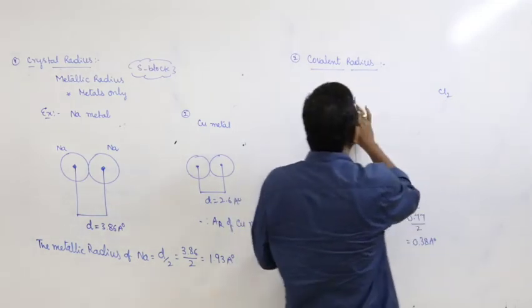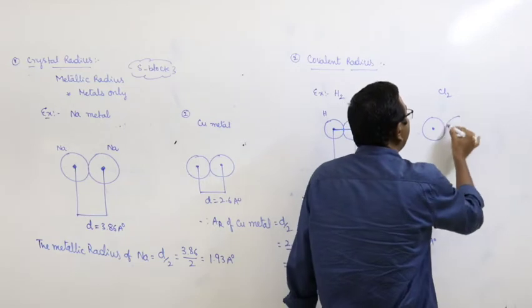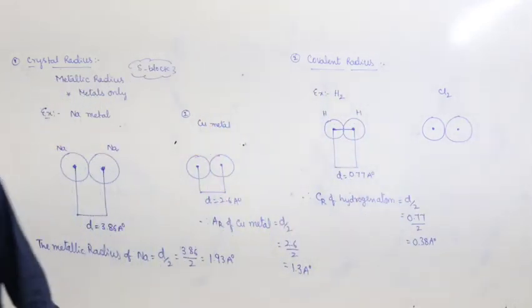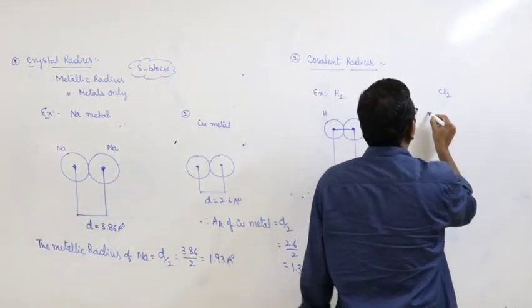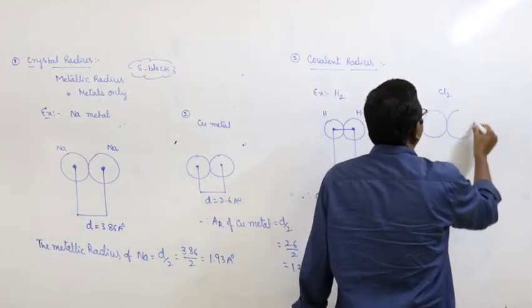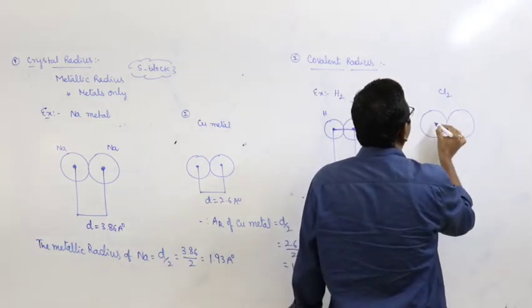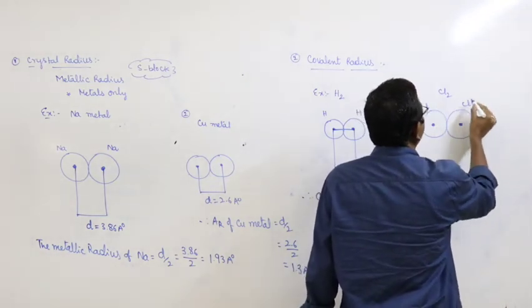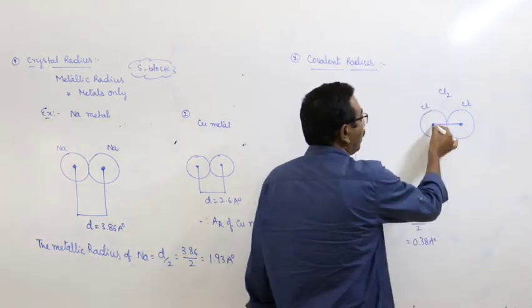In the chlorine molecule, there are two chlorine atoms. This is one chlorine atom and this is another chlorine atom. The two chlorine atoms are bonded through a covalent bond.